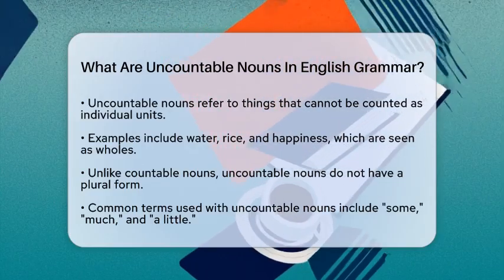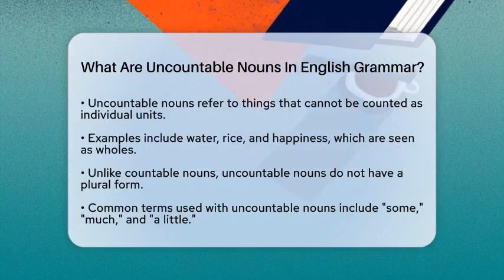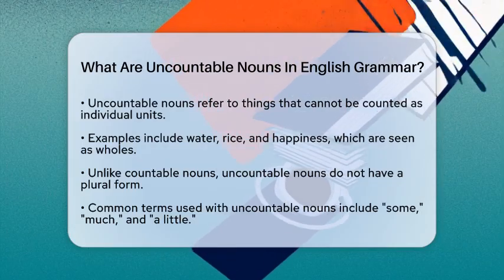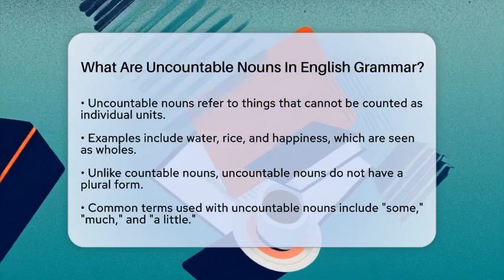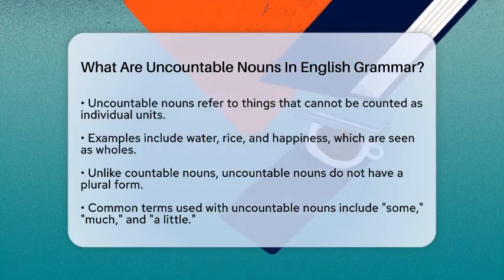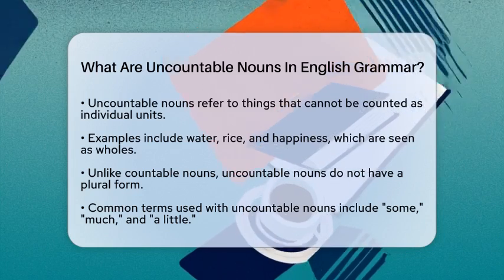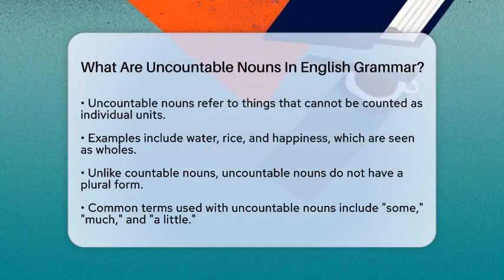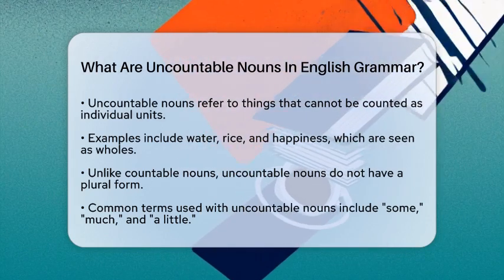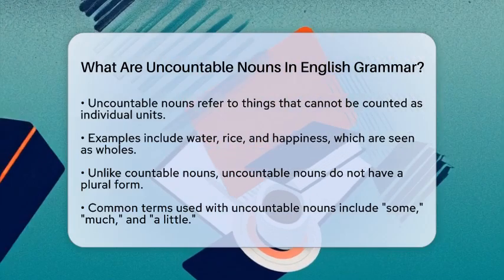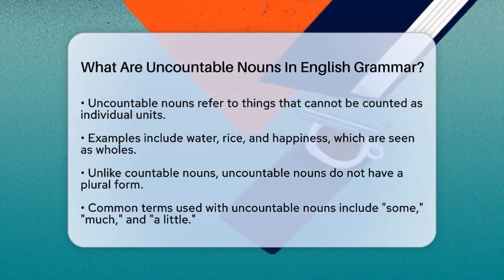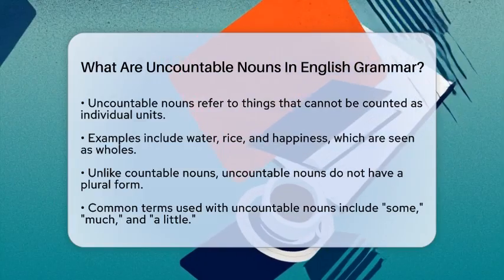Unlike countable nouns, which you can count one by one, uncountable nouns represent substances, concepts, or masses that are viewed as a whole. For example, think about water, rice, or happiness. You cannot easily separate these into individual pieces. That is why we say some rice instead of two rices.